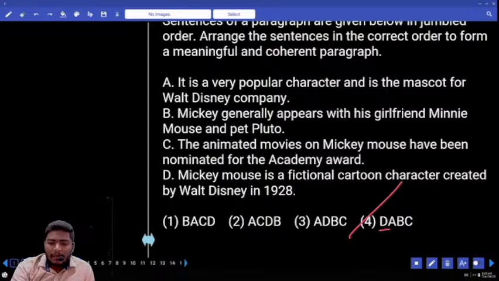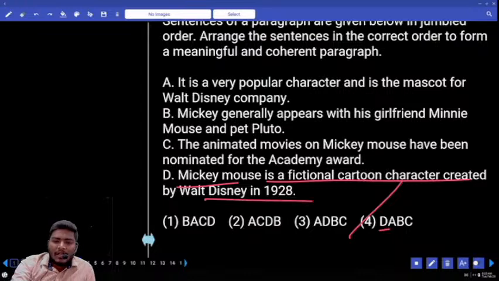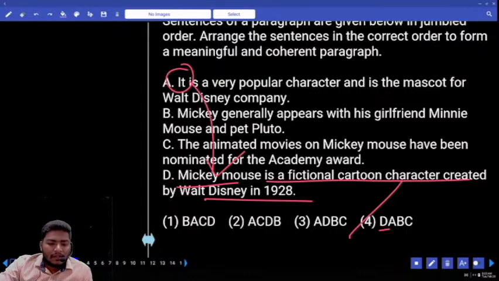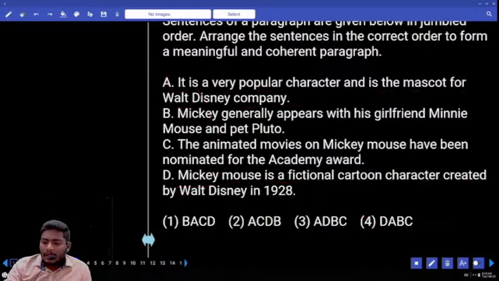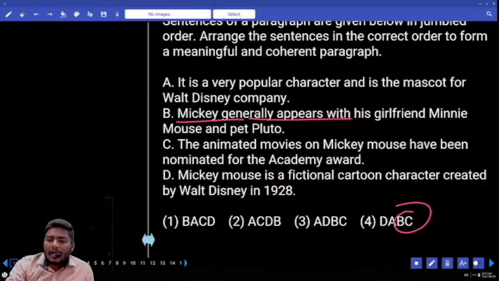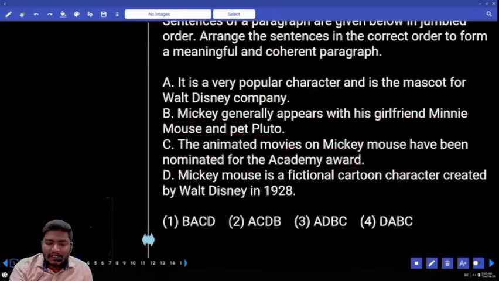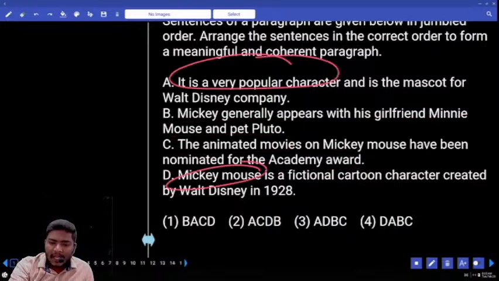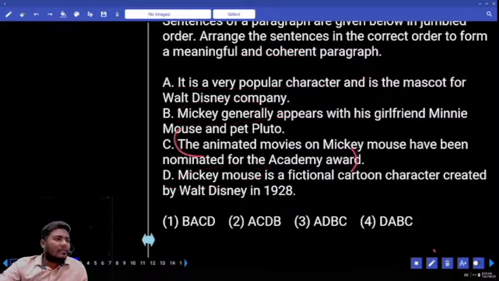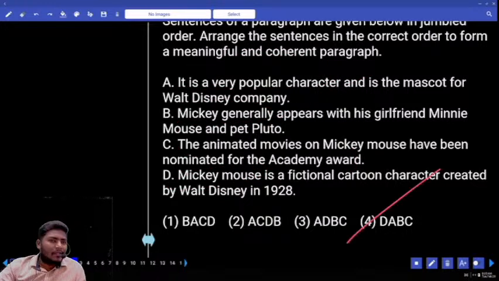Let us cross check. Mickey Mouse is a fictional cartoon character created by Walt Disney in 1928. It is very popular. What is very popular? This Mickey Mouse character is a very popular character and is the mascot of the Walt Disney Company. Mickey generally appears with his girlfriend Minnie Mouse and pet Pluto. The animated movies on Mickey Mouse have been nominated for the Academy Award. So here it is about Mickey Mouse only. Here it is about the same character. Again we are speaking about the additional characters with Mickey. Finally we are generally referring to the animated movies. So the answer can be used absolutely with the 4.